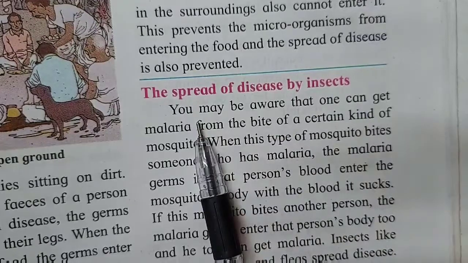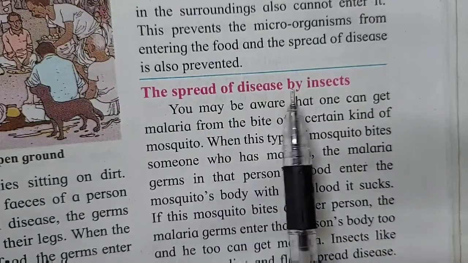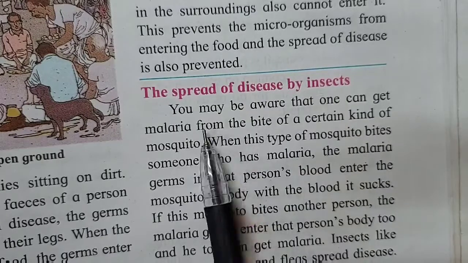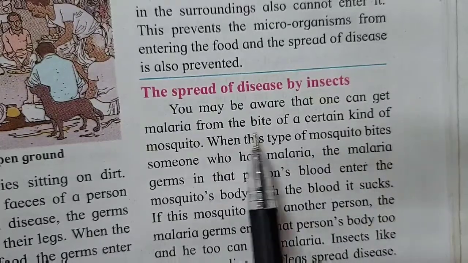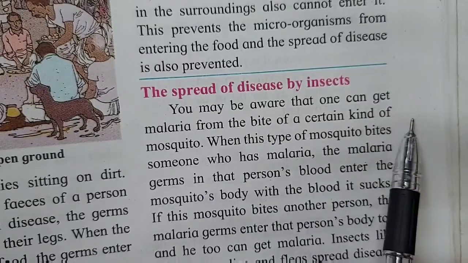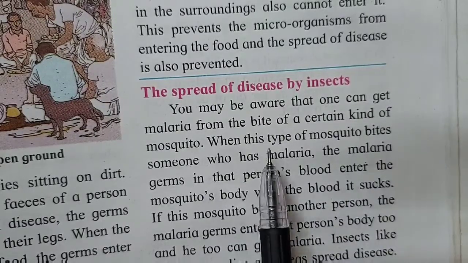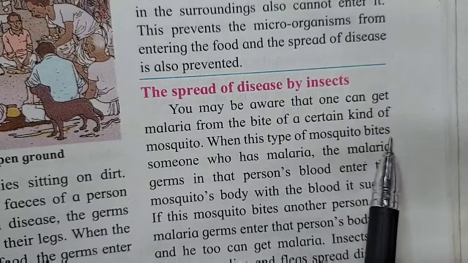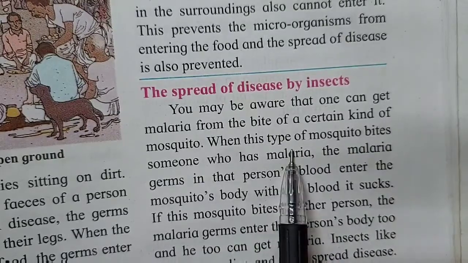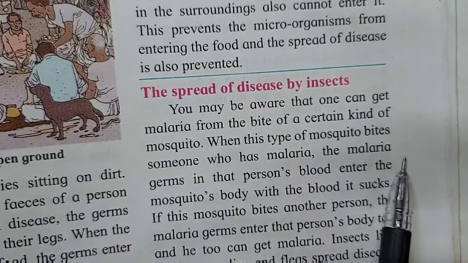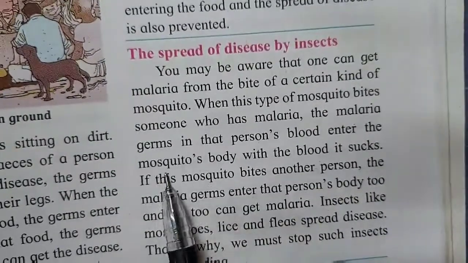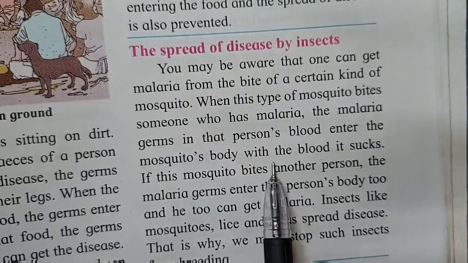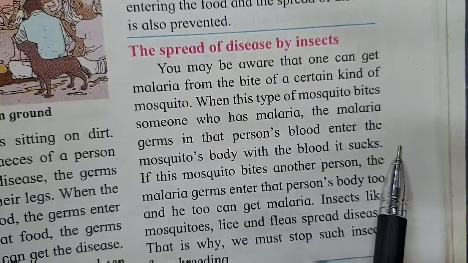Now coming further, the spread of diseases by insects. You may be aware that one can get malaria from the bite of a certain kind of mosquito. When this type of mosquito bites someone who has malaria, the malaria germs in that person's blood enter the mosquito's body with the blood it sucks.